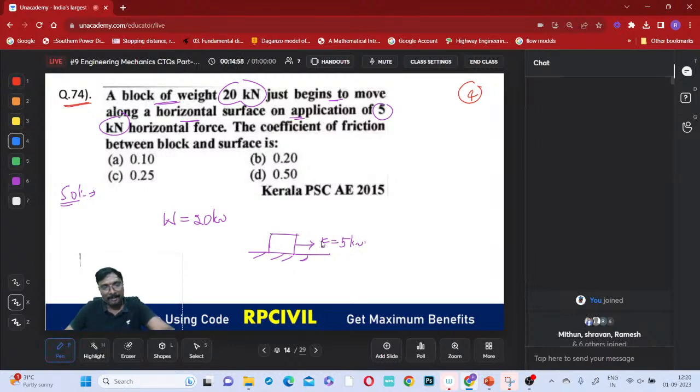So that is a maximum frictional force. Can we say that the force which will try to create a motion is equal to the maximum frictional force? Beyond this, frictional force will not offer. So this is your weight W equal to 20 kilonewton, and the normal reaction is also the same 20. You take it as P, and F you take in the opposite direction. Friction is equal to the coefficient of friction times the normal reaction. The coefficient of friction between the block and this surface is asked.